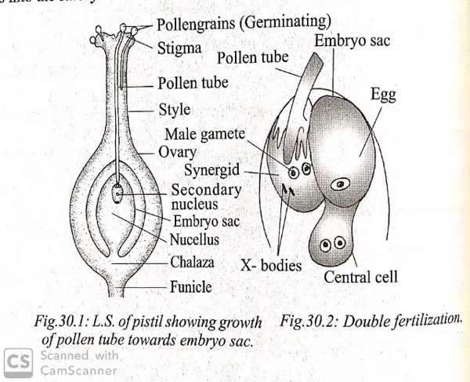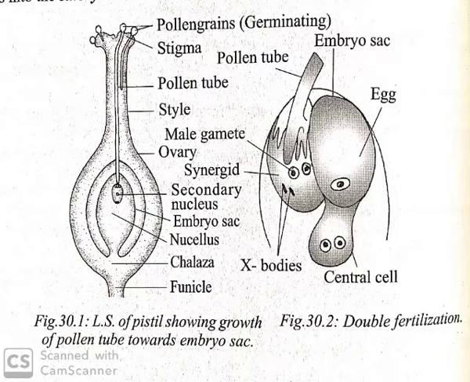Based on the place of entry of the pollen tubes into the ovule, fertilization is of three types. It is classified based on the place of entry of the pollen tube into the ovule. That is porogamy, chalazogamy, mesogamy. So what is meant by porogamy? The pollen tube enters the ovule through the micropyle. This is the most common type.